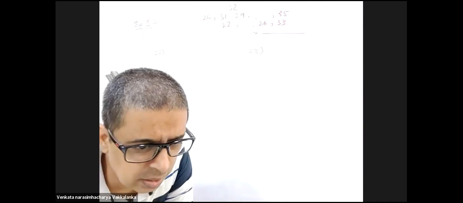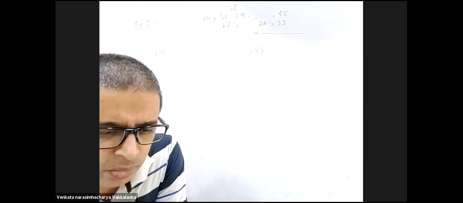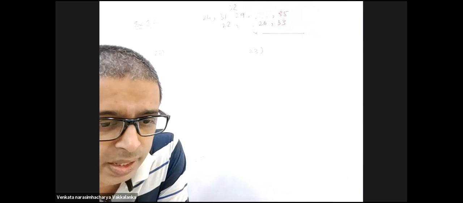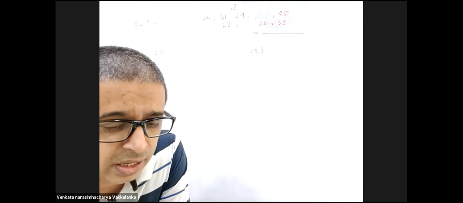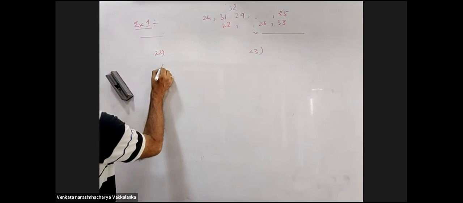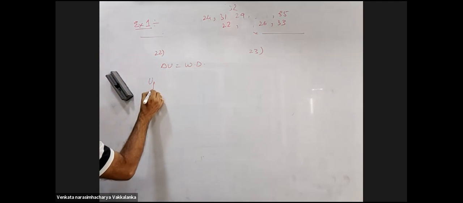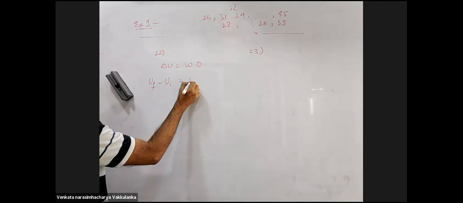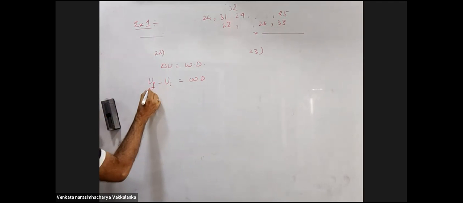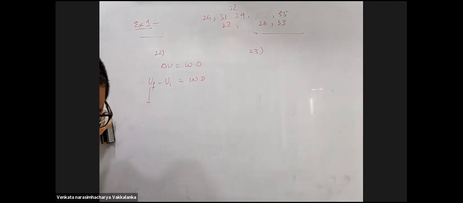Question 22. Consider the two configurations of a system of three particles of masses. Work done by the external agent in changing the configuration is delta U. Delta U will be the work done by the external agent. U final minus U initial is the work done. I will write U final, you write the U initial.